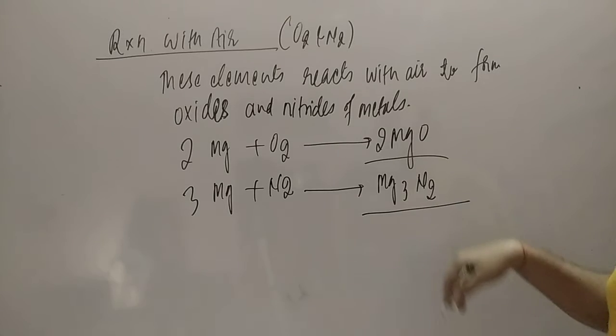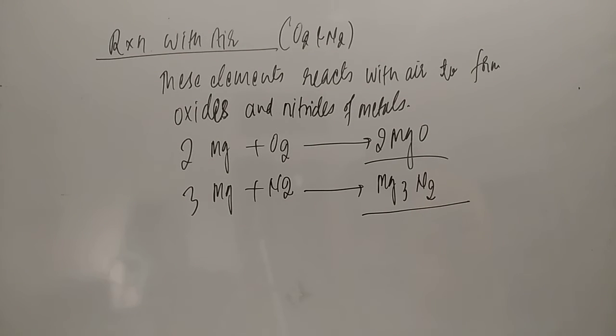Going down the group, reactivity with oxygen increases, student. If you are going down the group, reactivity increases. Why does reactivity increase, student? Because the ionization energy decreases, so the reactivity with oxygen and nitrogen will be higher.